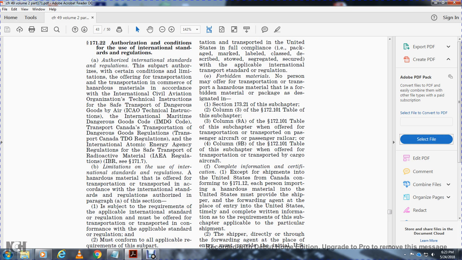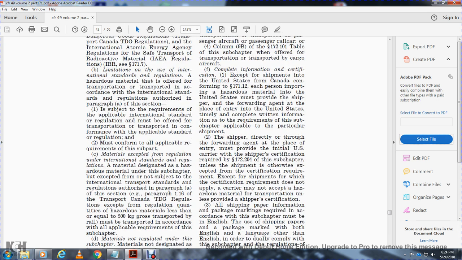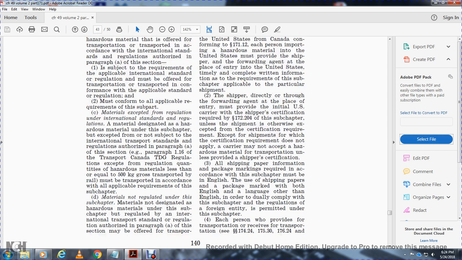Complete information and certification: for a shipment exempted under 171.12 that is entering the United States from Canada, each person importing the hazardous material into the United States must provide the shipping papers to the forwarding agent at the place of entry into the United States, along with the complete written information required by this subchapter applicable to the shipment. The initial U.S. carrier must ensure the shipment certification required in 172.204, except for shipments for which the certification requirement does not apply.